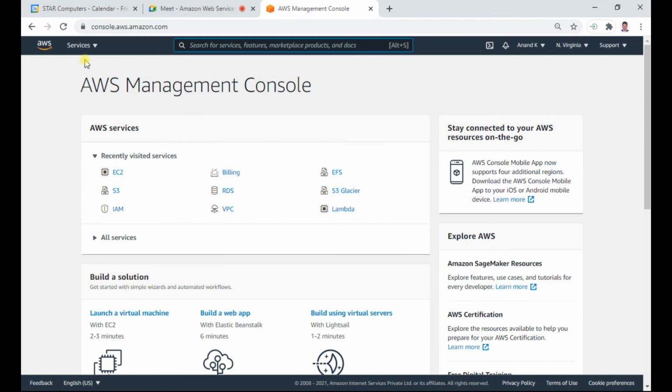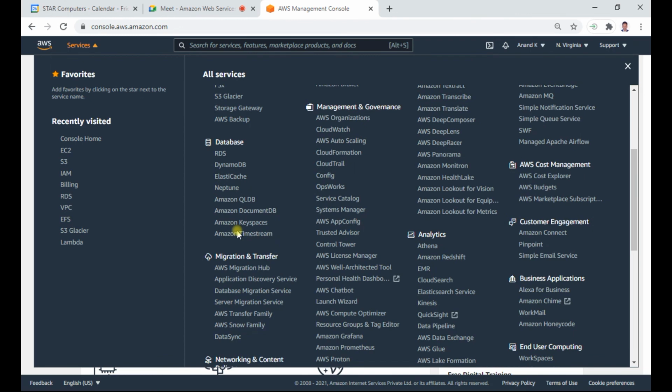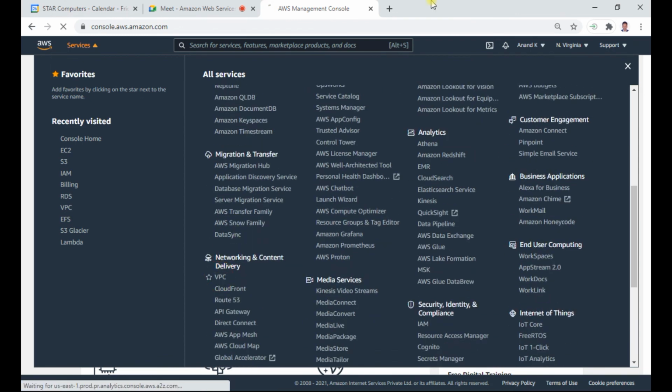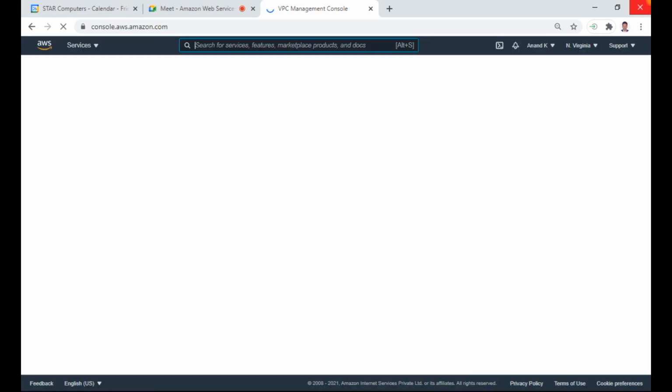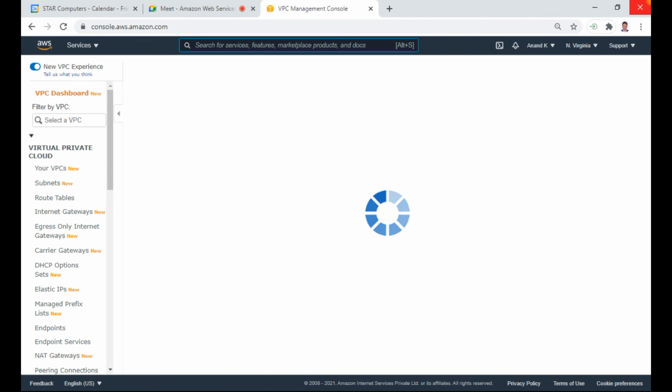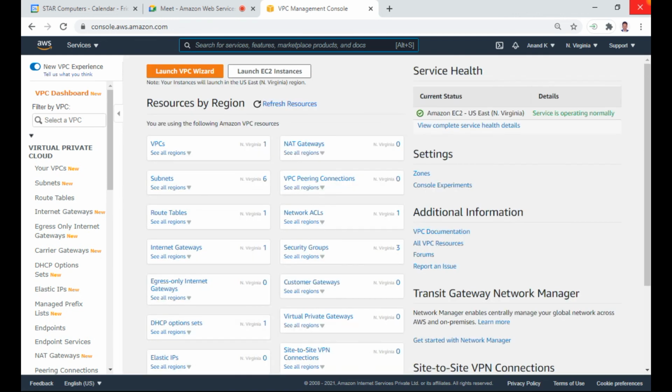This is my console. In services, what I can do is go to VPC, virtual private cloud. Just click that. We have approximately 5-6 steps. First, once you log in to AWS services, by default there will be a default VPC.